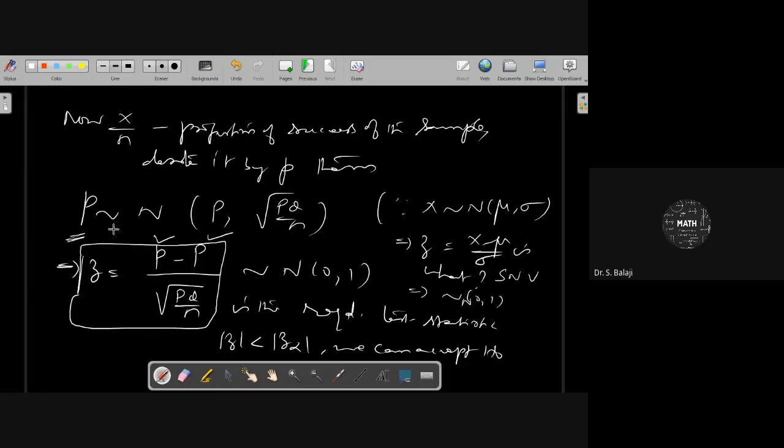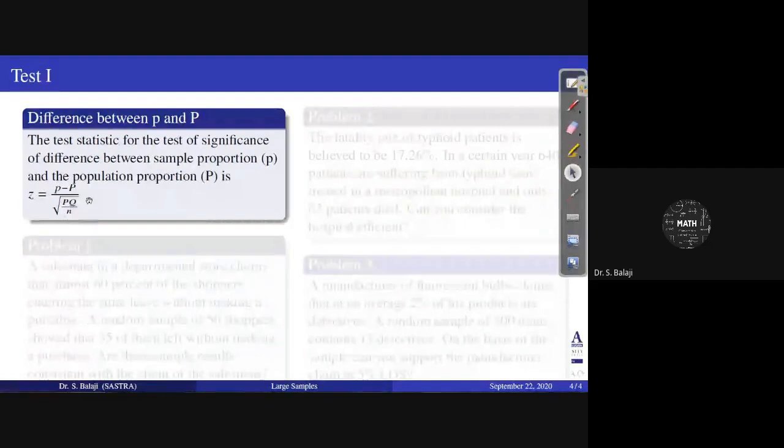Therefore, for this type of problem, to test the significant difference between sample proportion p and population proportion capital P, we can use the test statistic Z equal to p minus P by square root of PQ by n, where Q is equal to 1 minus capital P.